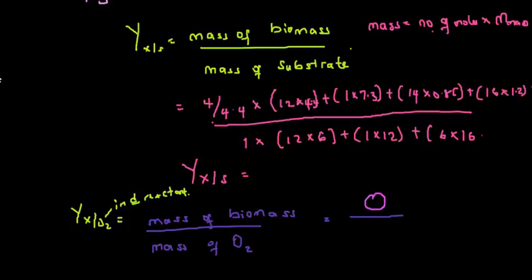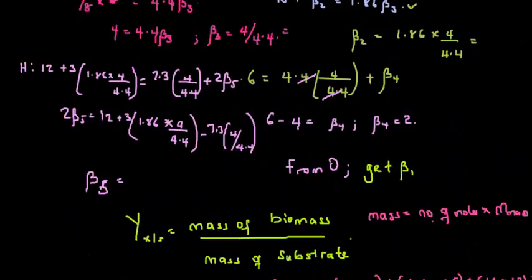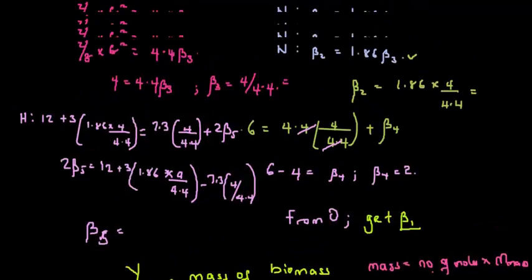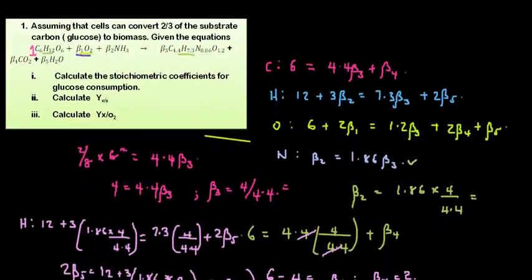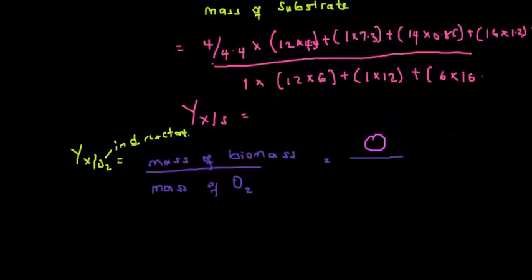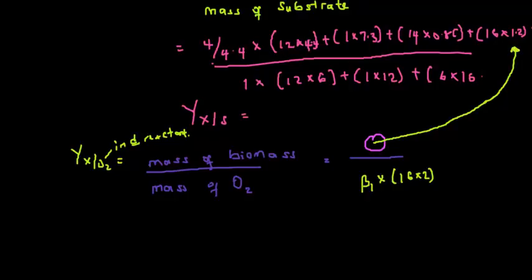After getting your mass of biomass, for the mass of oxygen I have the number of moles of oxygen, which is beta 1. The number of moles of oxygen is beta 1. That's what is standing in front of oxygen on the reactant side. Please do not mix these things up. So I have the number of moles of oxygen, beta 1, times the mass of oxygen, which is 16 times 2. Do not forget, you've gotten the value of beta 1 earlier. You just insert it. Now I have my final answer in mass of biomass per mass of oxygen.